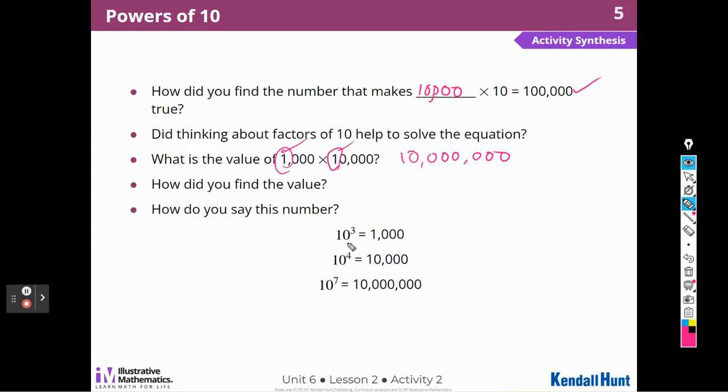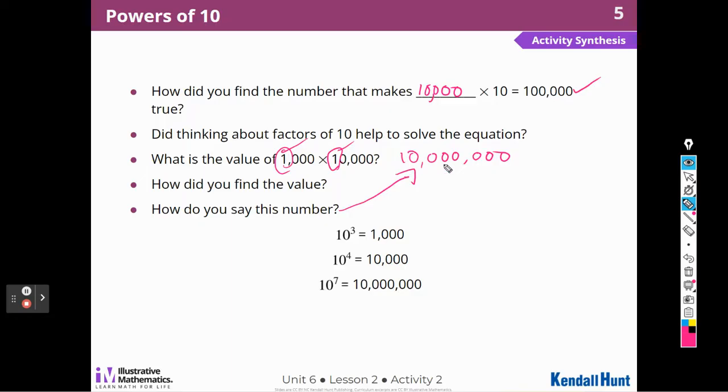How do I say this number? 10 to the third power equals 1,000. 10 to the fourth power equals 10,000. 10 to the seventh power equals 10 million. Well, I think they're asking me, how do I say that number?